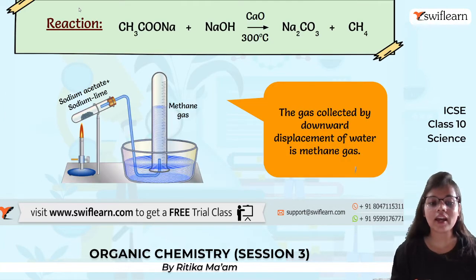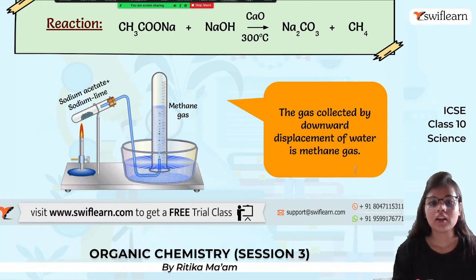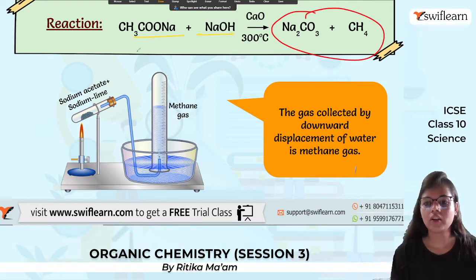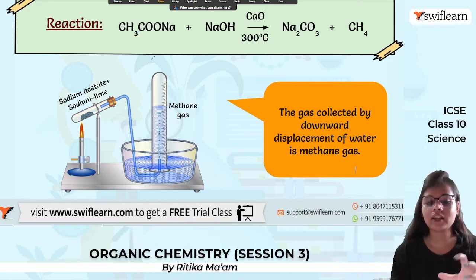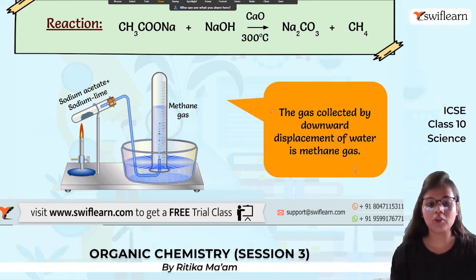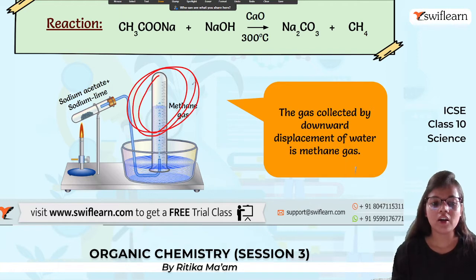So what is the reaction that happens? Sodium ethanoate will react and give us methane. And how are we collecting this gas? We are collecting it by putting a test tube over it. So this is how the methane gas gets collected here. So sodium acetate plus soda lime gives us methane gas.